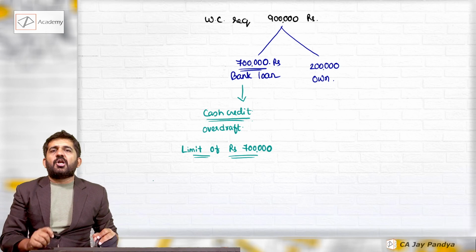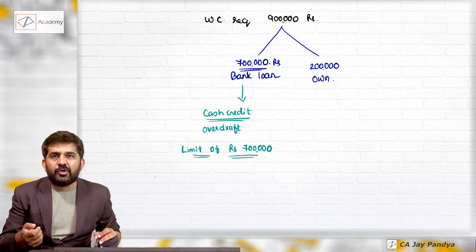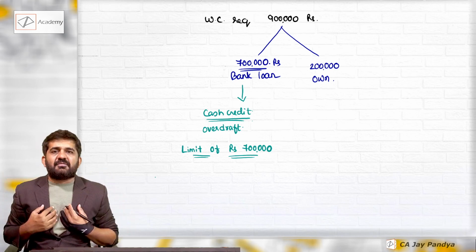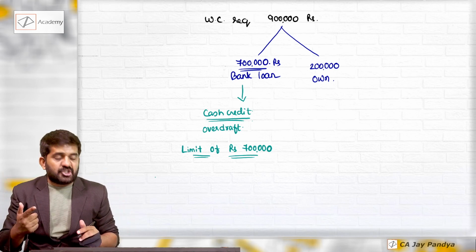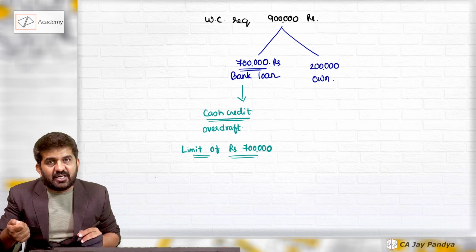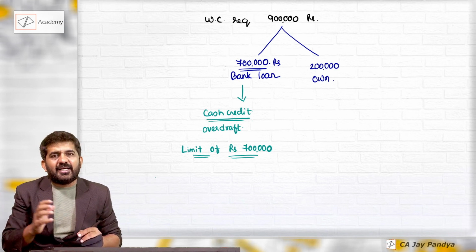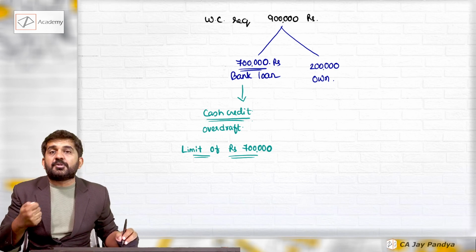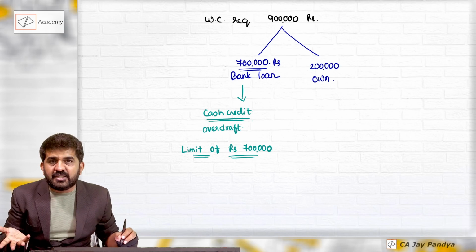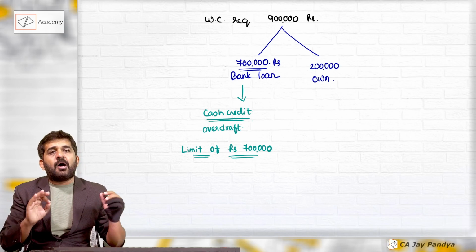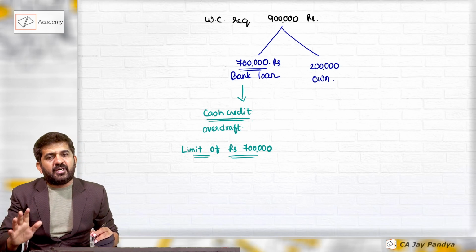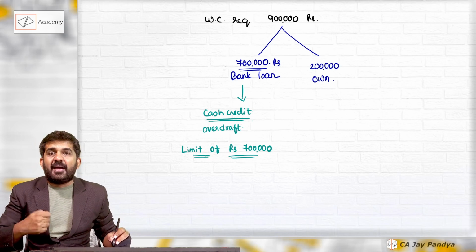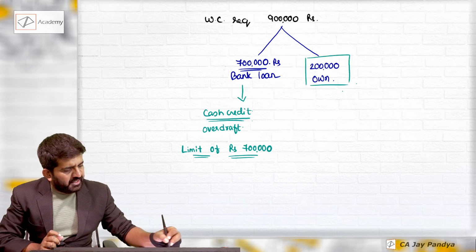See what happens in a long-term loan, building loan, home loan: the cash is received as of today. If I take a loan, I'll be receiving money. This does not happen in cash credit. In cash credit, there is a limit. Whenever the limit is utilized, interest will be charged for that particular day. Rucha can withdraw 1 lakh rupees from this. She can withdraw 3 lakh rupees from this. Whatever she withdraws, on the outstanding balance for that particular day, interest will be charged. This is cash credit or overdraft. This is how the bank finances. This is her own money.